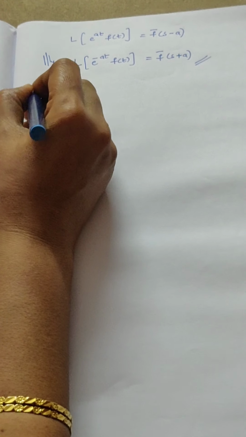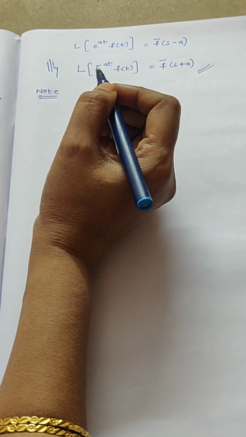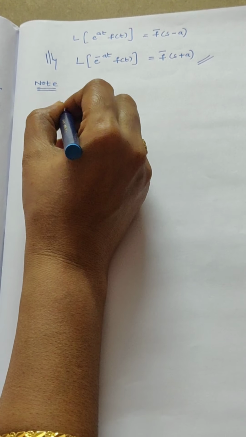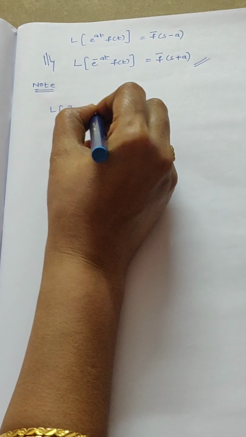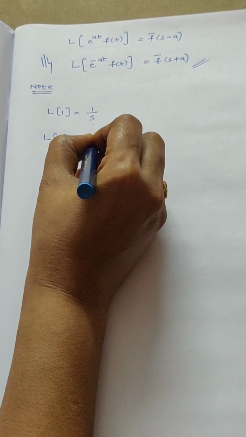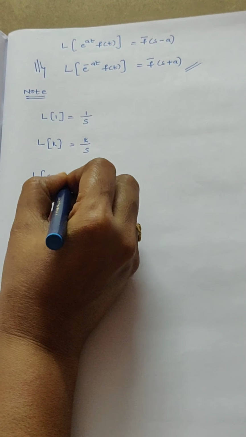Now one small note regarding the first shifting property. We know the Laplace transform of 1: L of 1 equals 1 by s. L of k equals k by s. What is L of sin bt?